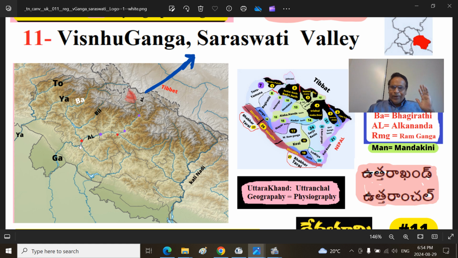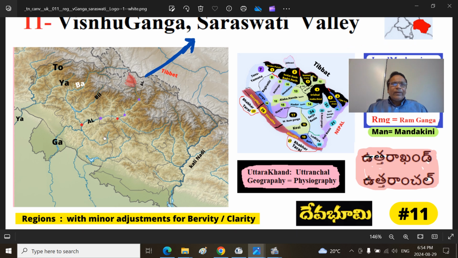How to remember? A, B, C, D. A is Alaknanda river, B is Bhagirathi river, drop C, and D is Deva Prayag. From there onwards it is the Ganga river, Ganga Mata river. So very easy to remember. So these are the Alaknanda, Bhagirathi, Yamuna, Tons, Yamuna, Ganga. So these are the standard names.